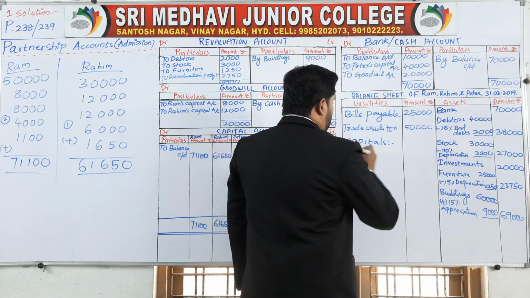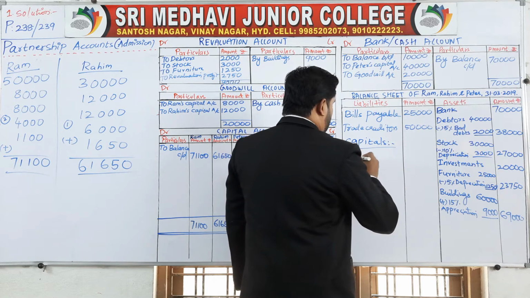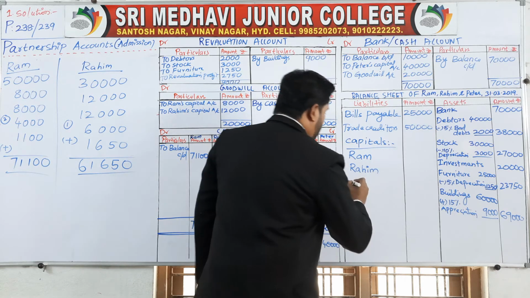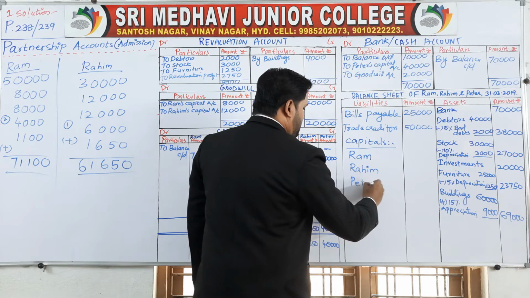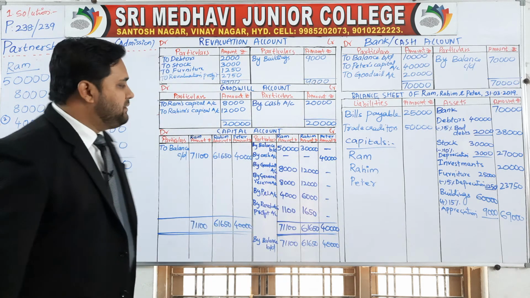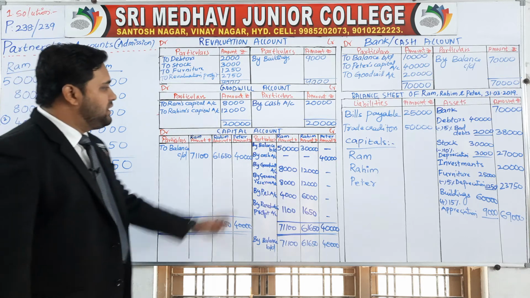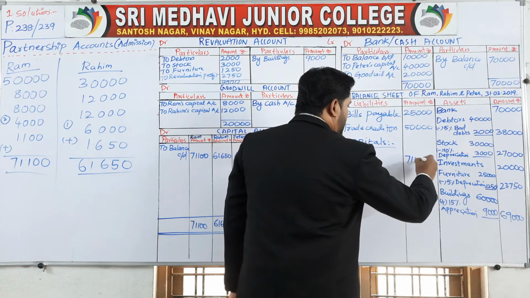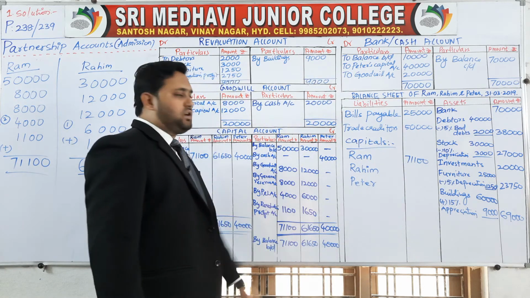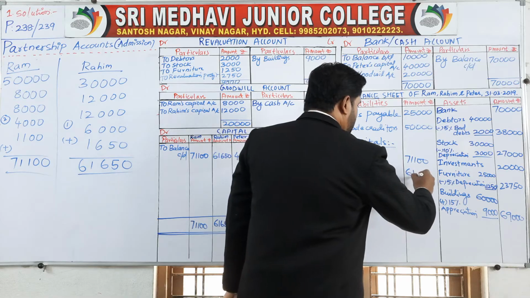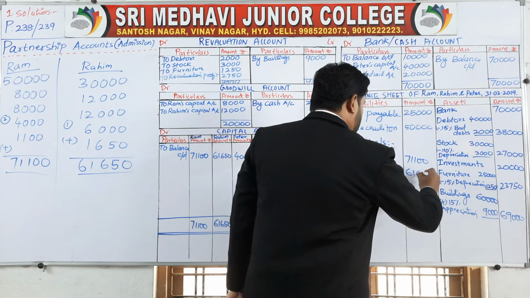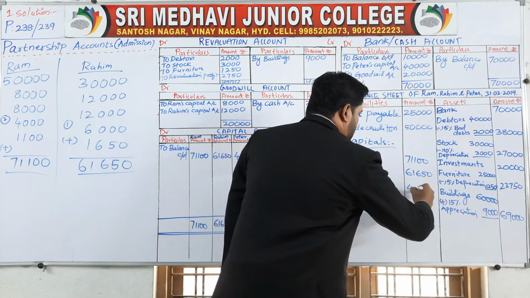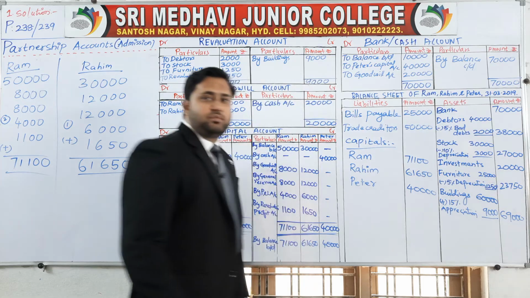Capitals of Ram, Rahim, and the new partner, he is none other than Peter. What are the capital accounts of all these three? 71,100 for Ram, 61,650 for Rahim. And what about Peter? Peter is 40,000.